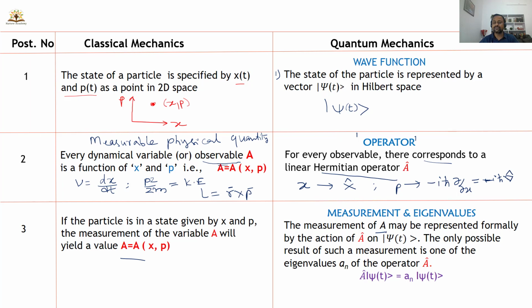It may be position, momentum, anything. The measurement of an observable A may be represented formally by the action of the operator on psi of t, the wave function. For example, when you operate the operator A on the state vector, we get an eigenvalue a_n and a state vector psi of t. So the only possible result of such a measurement is one of the eigenvalues of the operator.